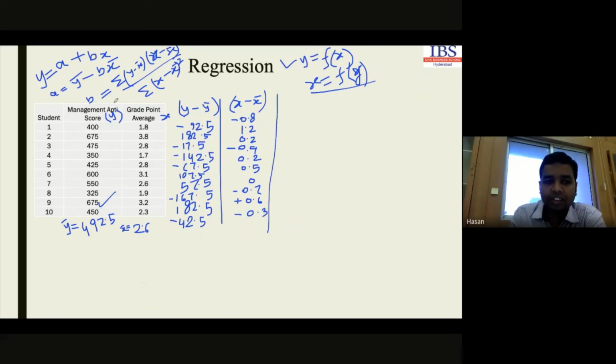Now look at the formula. We have to calculate the value for b first. What is the formula here? Sum of (y minus y bar) into (x minus x bar). So we have to multiply these two again. This one and this one will give some value, this one and this one again give some value. Now do this.